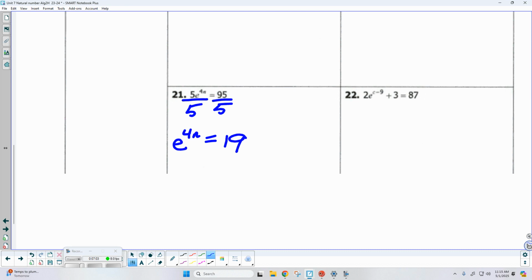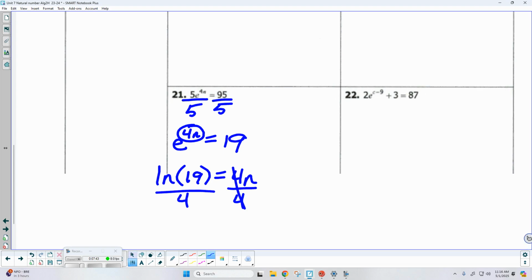Okay. And now this is the same style problem that we were just looking at. Instead of going from a log to an exponential, now we're going to go from an exponential to a log. So it's base e, so that's the natural log of what? 19. And what should that equal? 4n. Remember, a log is a power. Even a natural log, it's still a power. So whatever power you have, that's what it has to equal. So how would I solve this for n? What would you do? Just divide by 4.